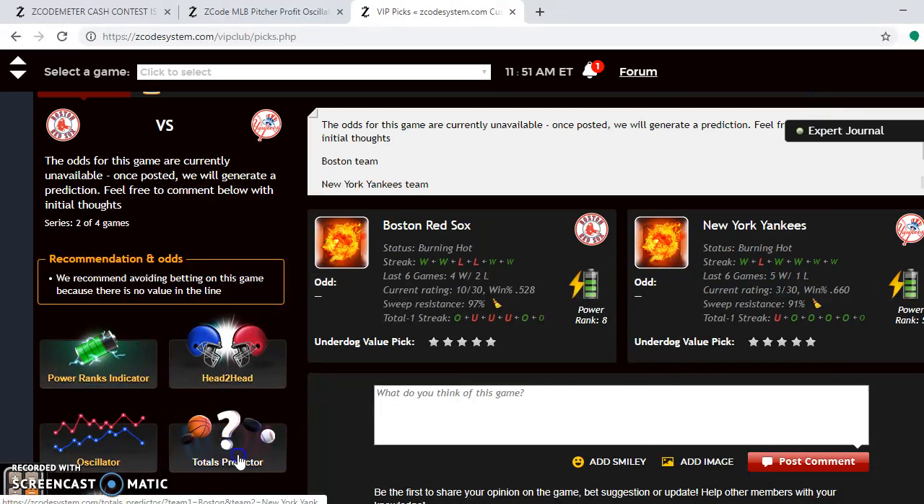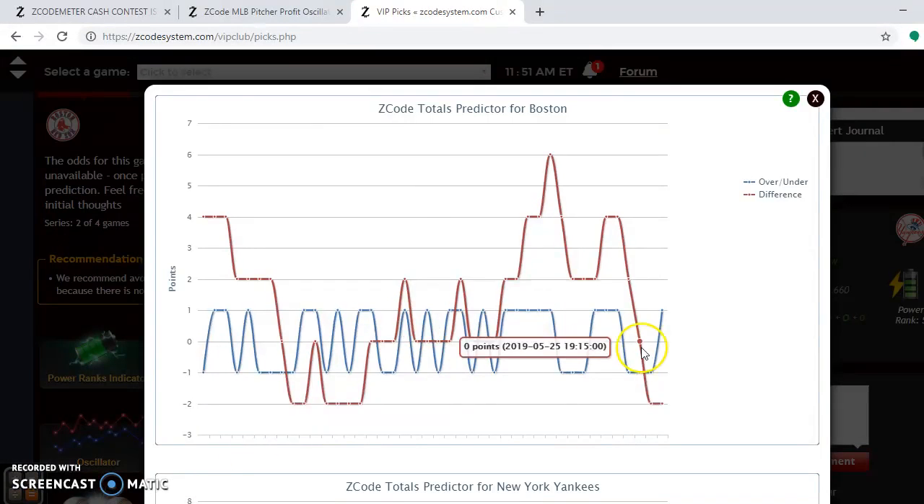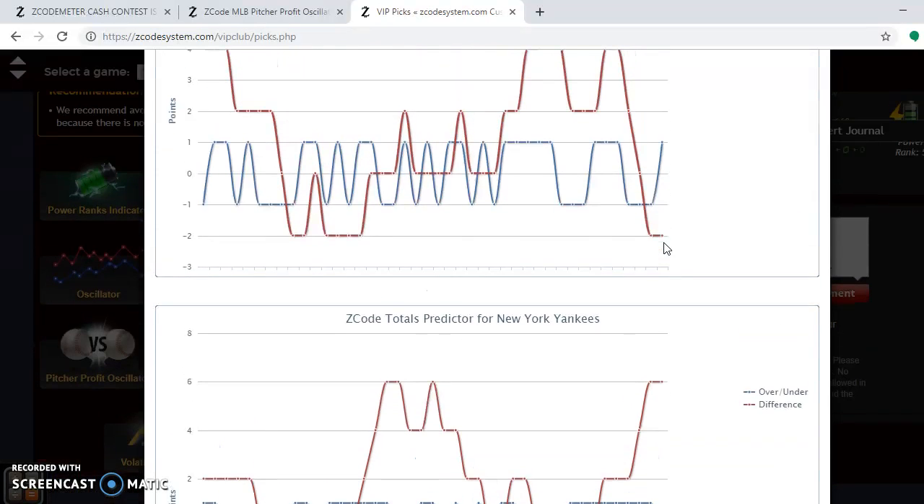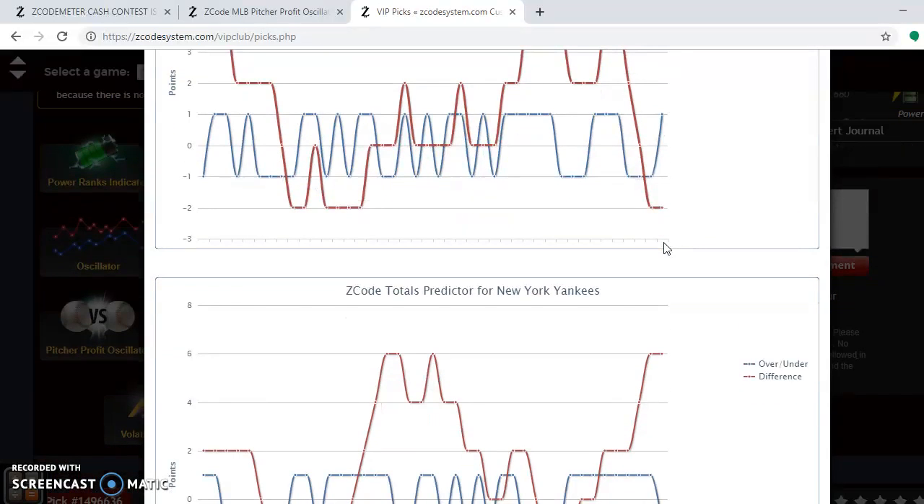If you want to bet the over-under, let's see what's going on here. We're going to compare the red line to the blue line. The Red Sox games here in the red are trending under. If you go down here to the Yankees games, they are trending well over. So you could bet the over, considering the Yankees games are trending more over than the Red Sox games are trending under. But it might be a safer bet just to avoid this since both teams are trending in opposite directions.